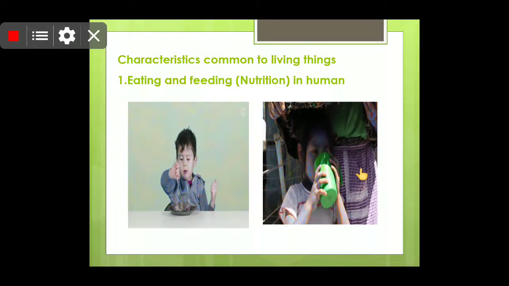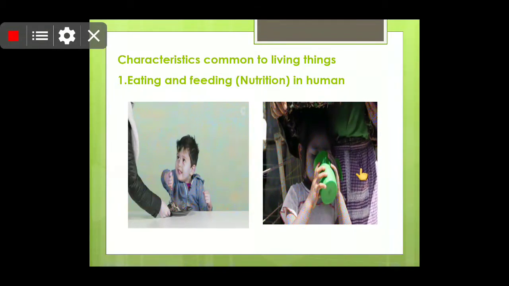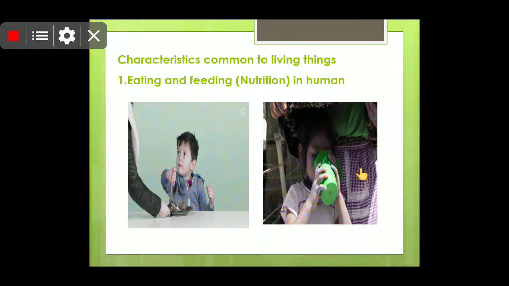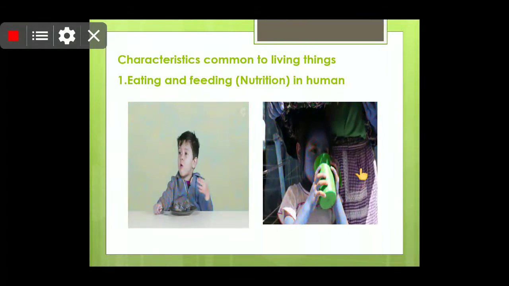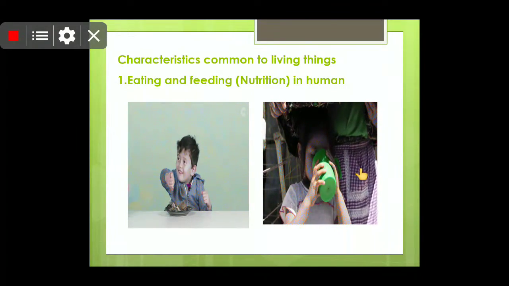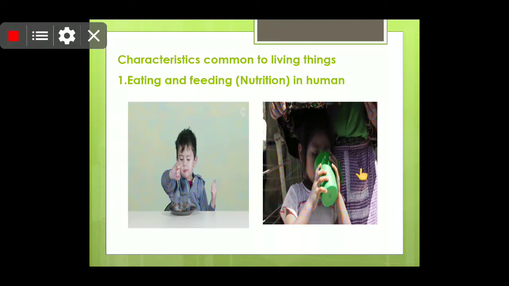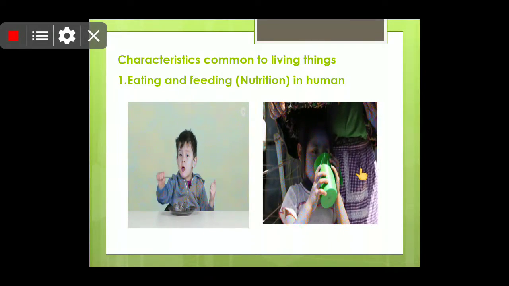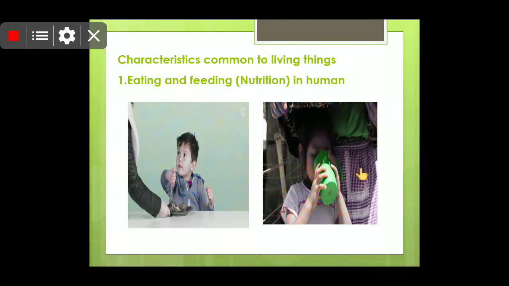Children, there are some characteristics because of which something is categorized under living organisms. The first characteristic is that living organisms eat food and drink water. That means nutrition.